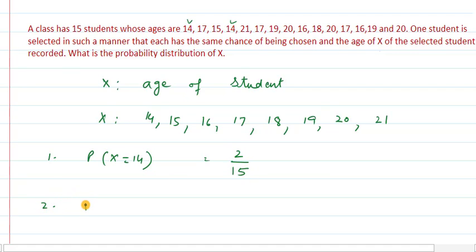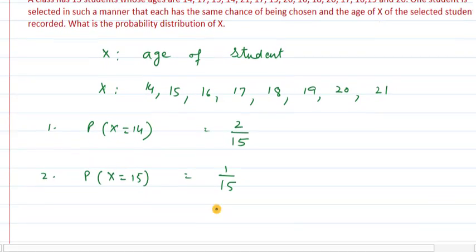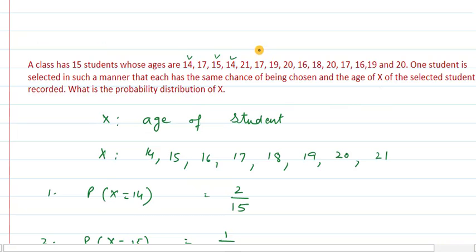Second is probability when x is equal to 15. So only one student is having age as 15. Therefore probability is 1 upon 15. Now the next case is probability when x is equal to 16. Let us find out how many students are having their age as 16.